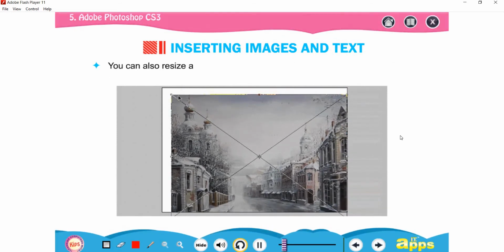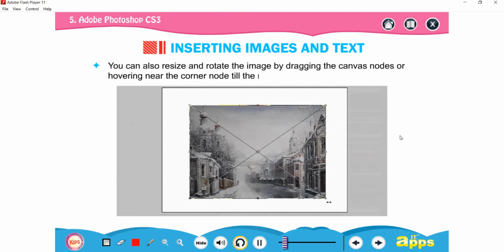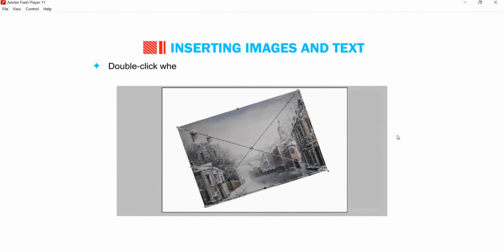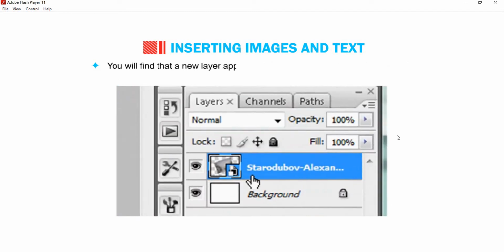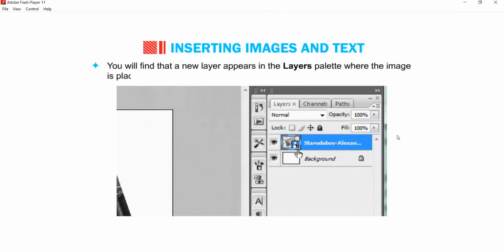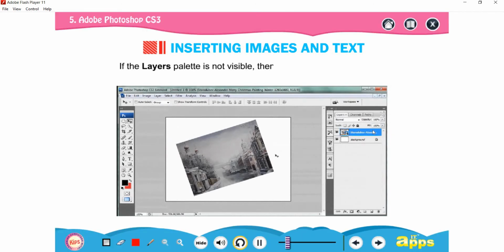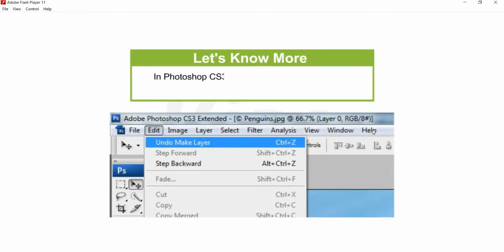You can also resize and rotate the image by dragging the canvas nodes, or by hovering near the corner node till the rotate cursor appears, and then rotate. Double-click when you are satisfied with the placement, size and rotation of the image. You will find that a new layer appears in the Layers palette where the image is placed. If the Layers palette is not visible, then select Window, then go to the Layers option. Students, in Photoshop CS3, you cannot undo more than one action using the undo command in the Edit menu.